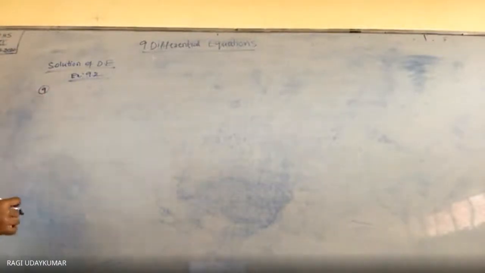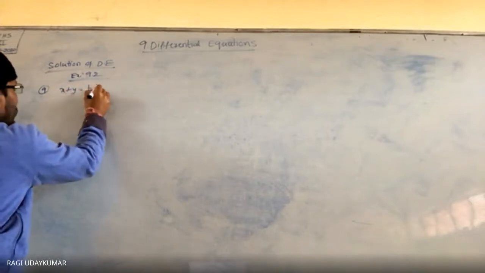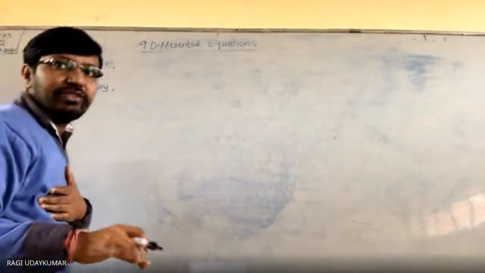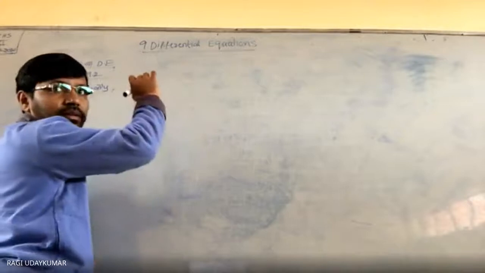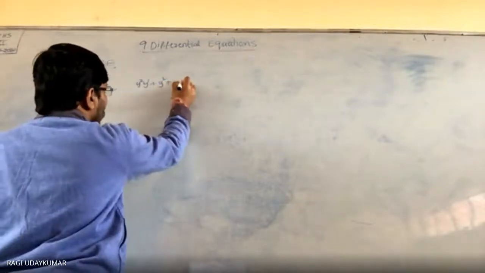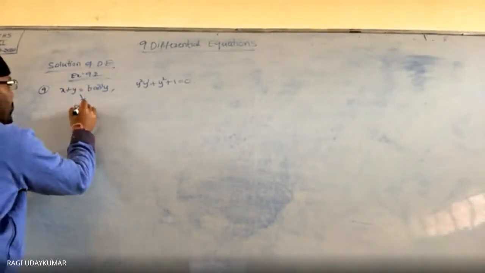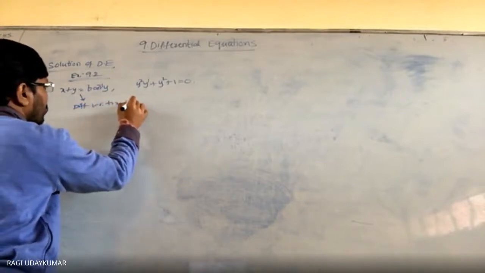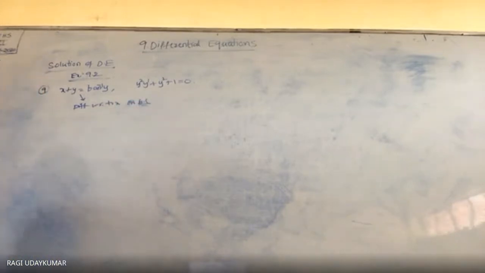So the 9th one. The question is: given x plus y is equals to tan inverse y, where the differential equation is y square y dash plus y square plus 1 is equals to 0. इसको differentiate with respect to x on both sides. दोनों तरफ differentiate कर लो.